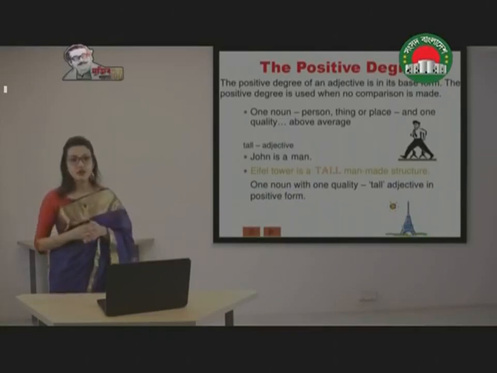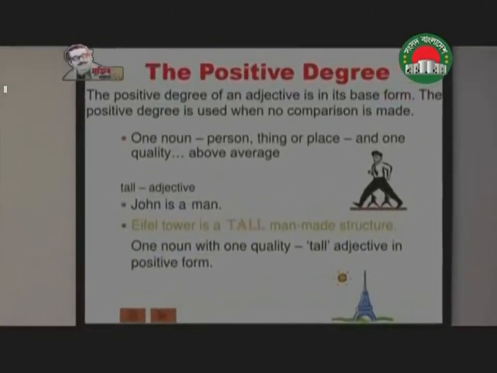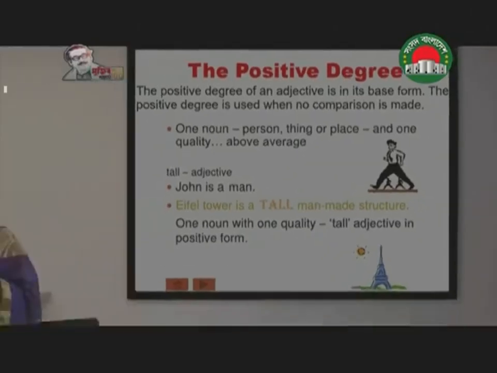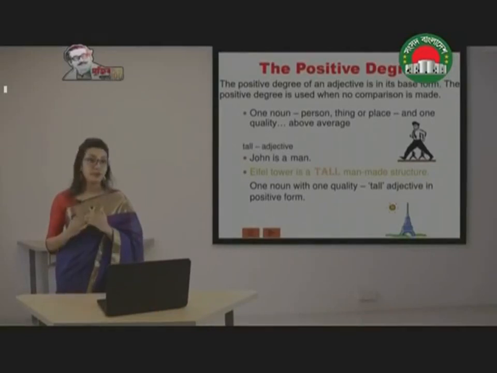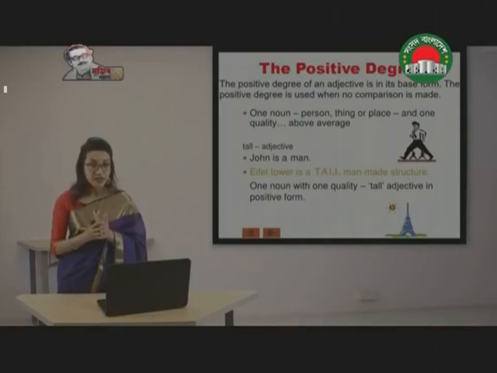Now let's have a closer look at positive degree. The positive degree of an adjective is in its base form. The positive degree is used when no comparison is made. So if I'm not comparing anyone to any person and I'm just describing a quality of him, then we are going to use the positive degree.